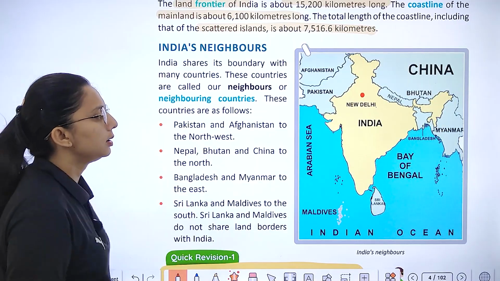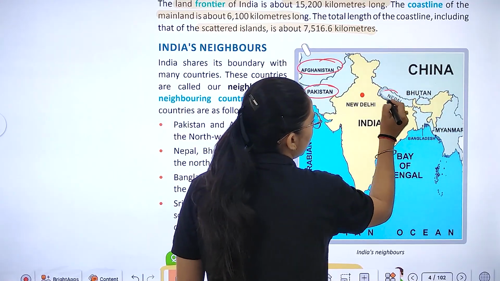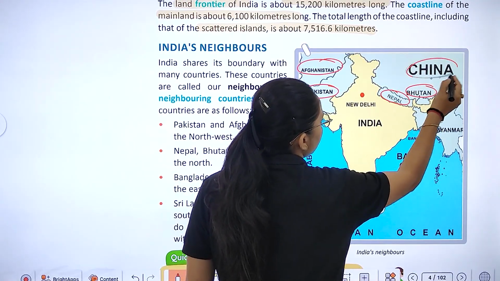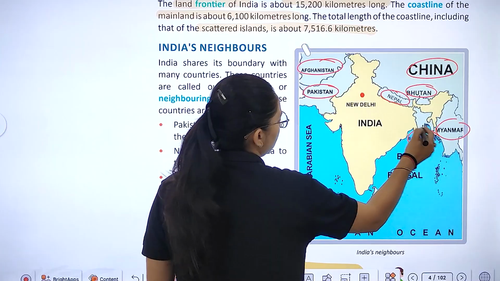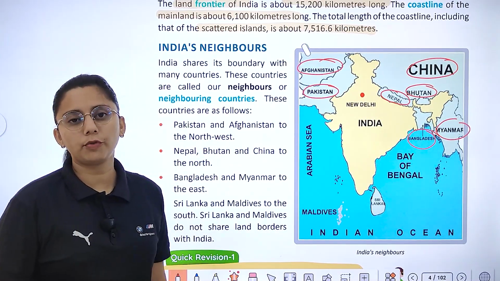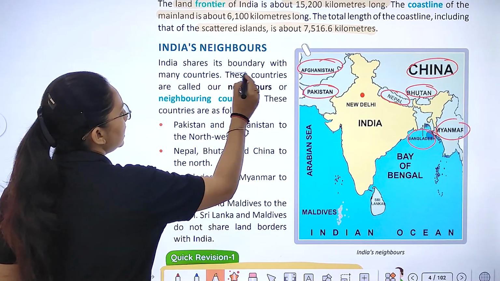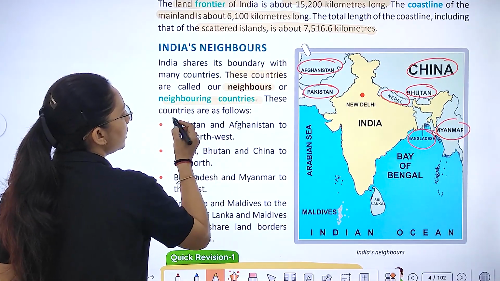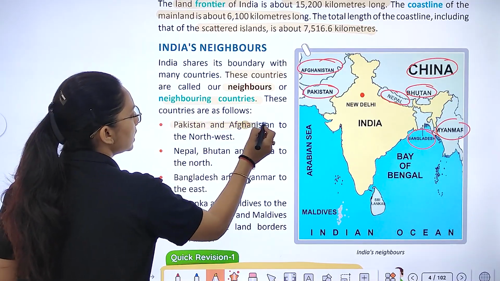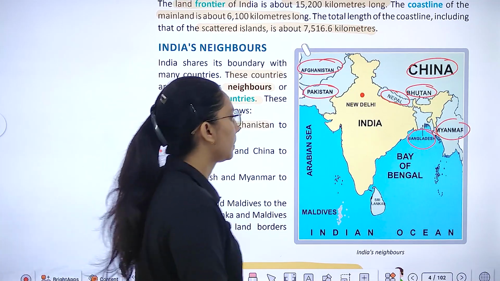As you know, Pakistan, Afghanistan, Nepal, Bhutan, China, Myanmar, and Bangladesh. What are these? These are all the neighboring countries of India, right? They share a land boundary with India, and these countries are called neighbors or neighboring countries. If we talk about Pakistan and Afghanistan, they are in the northwest, right? Let me tell you over here.